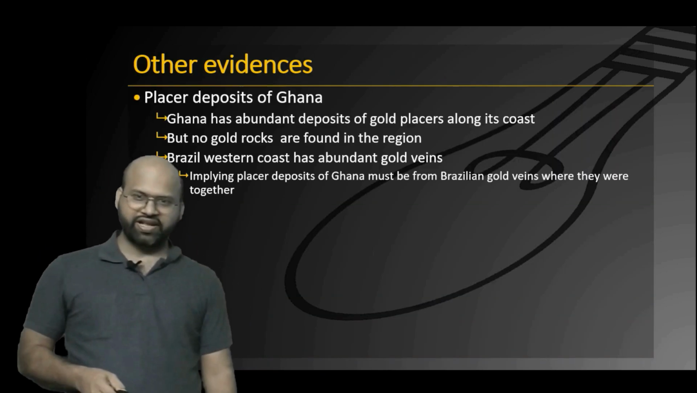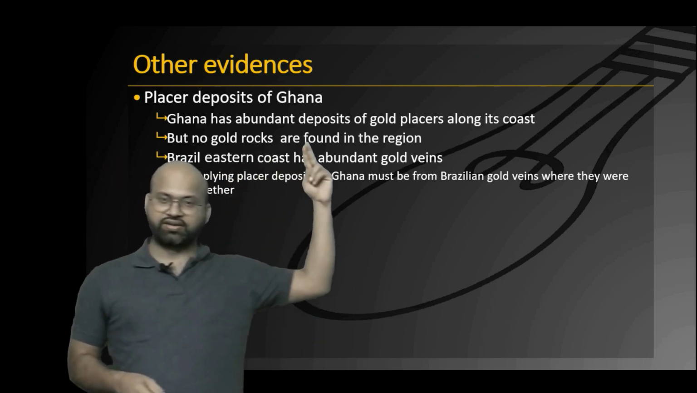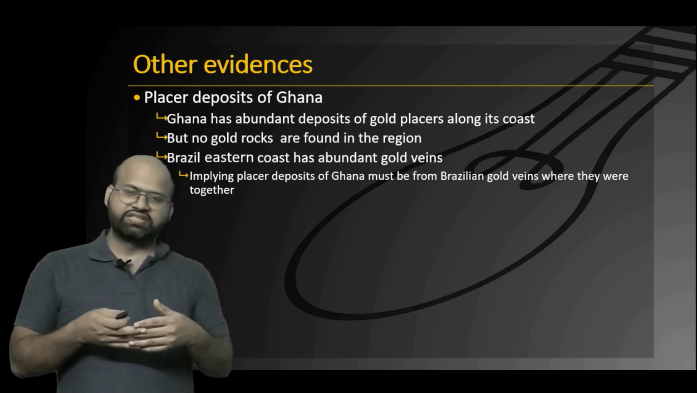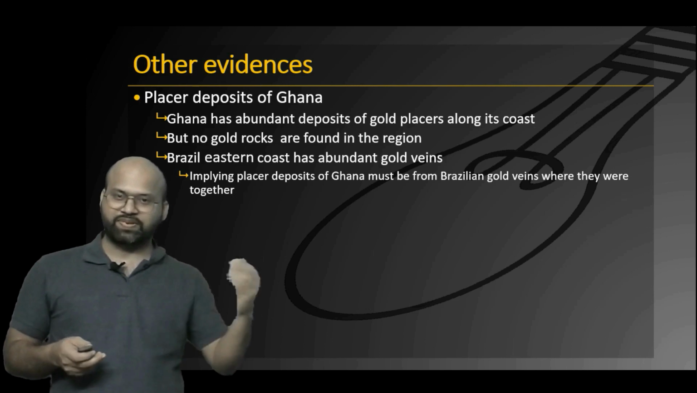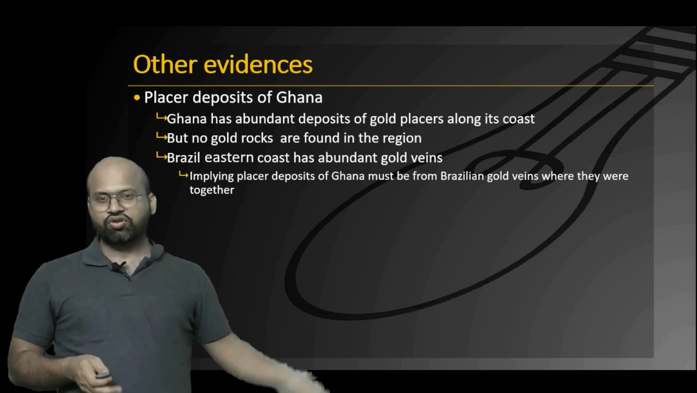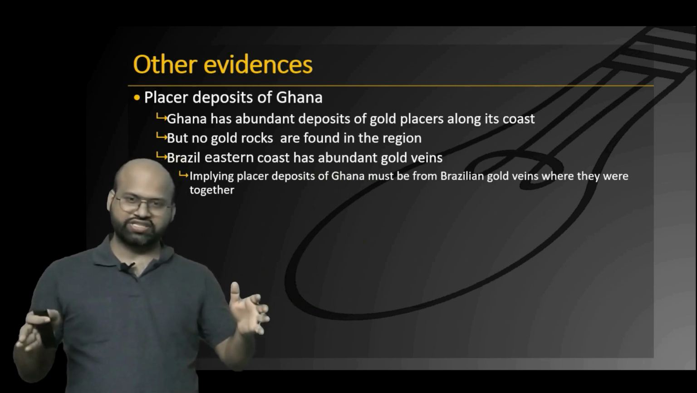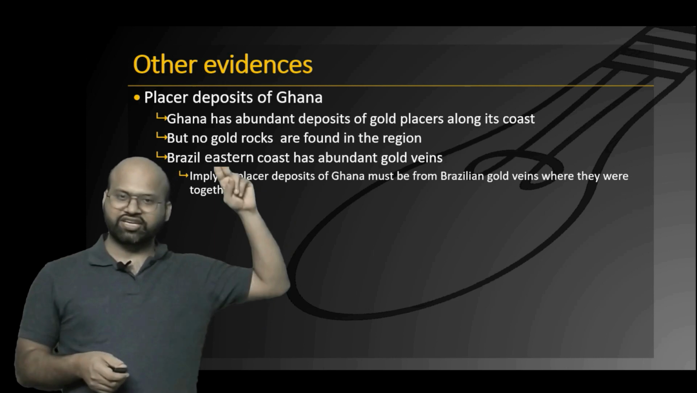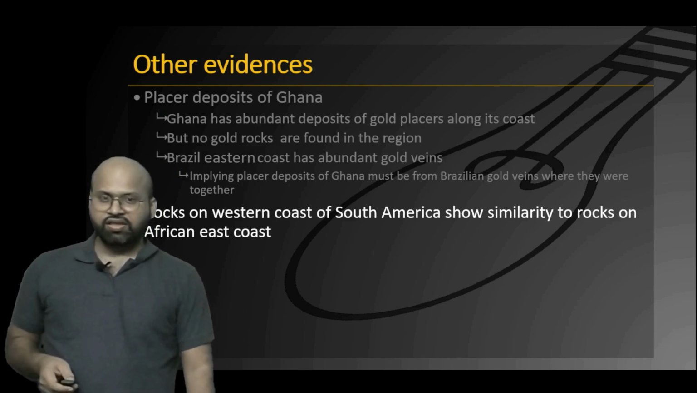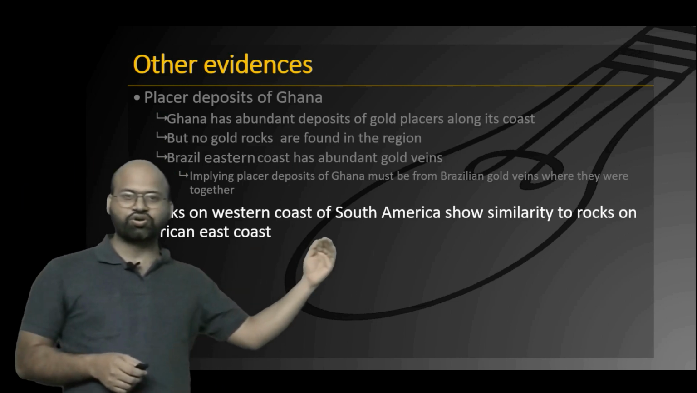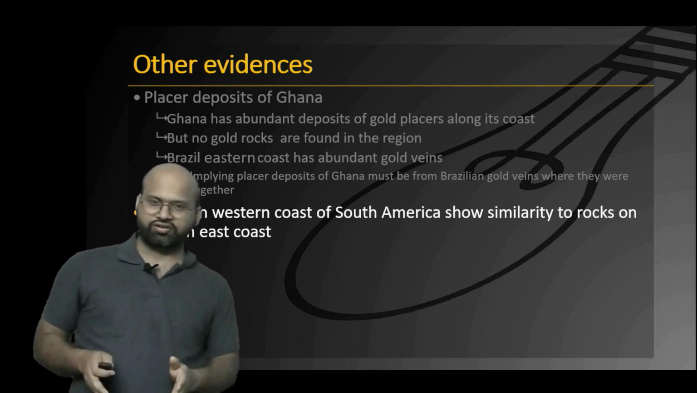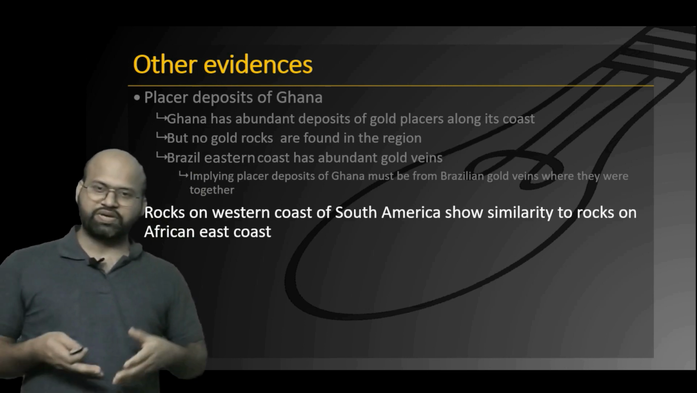There were certain other evidences like the placer deposits of Ghana. Ghana has on its coastal region a lot of gold deposits, but it has no gold seams or rocks through which these placers could be formed. But we see that the Brazilian western coast has a lot of gold veins, which implies that these two regions must be connected together, and the placer deposits of Ghana must have come from the rocks of the western coast of Brazil. There was also a study which showed that the western coast of South America and the eastern coast of Africa have similar forms of rocks which must have been formed together, or been together, in the past.